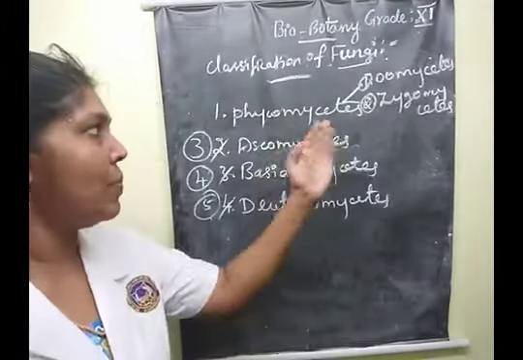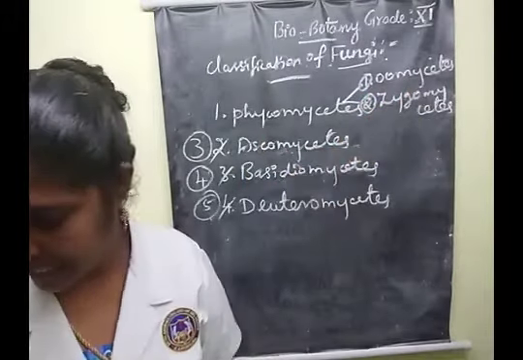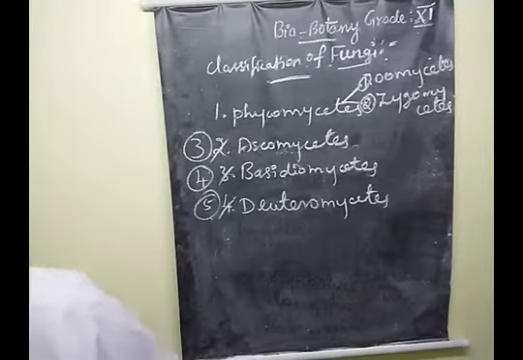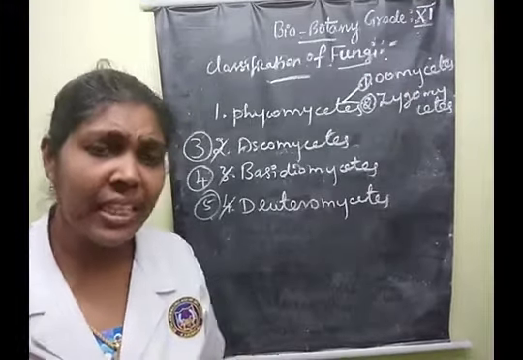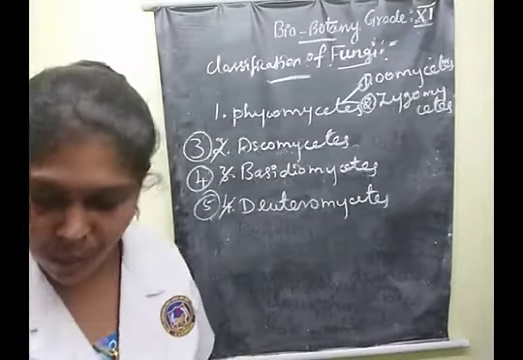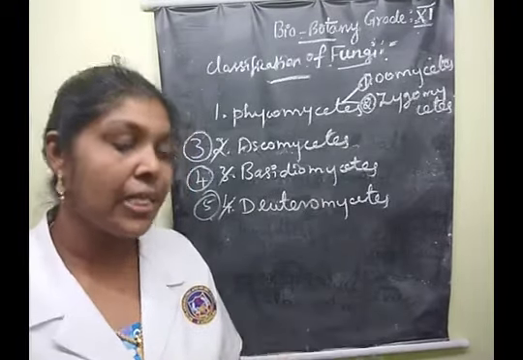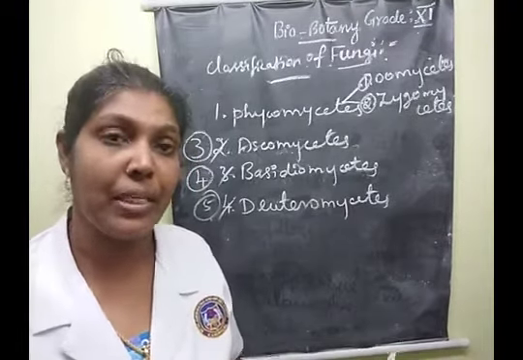We will learn them one by one in detail, children. What are the salient features of the Oomycetes class? This Oomycetes class comes under cenocytic mycelium. Cenocytic mycelium means, as in the last class we studied, cenocytic mycelium.